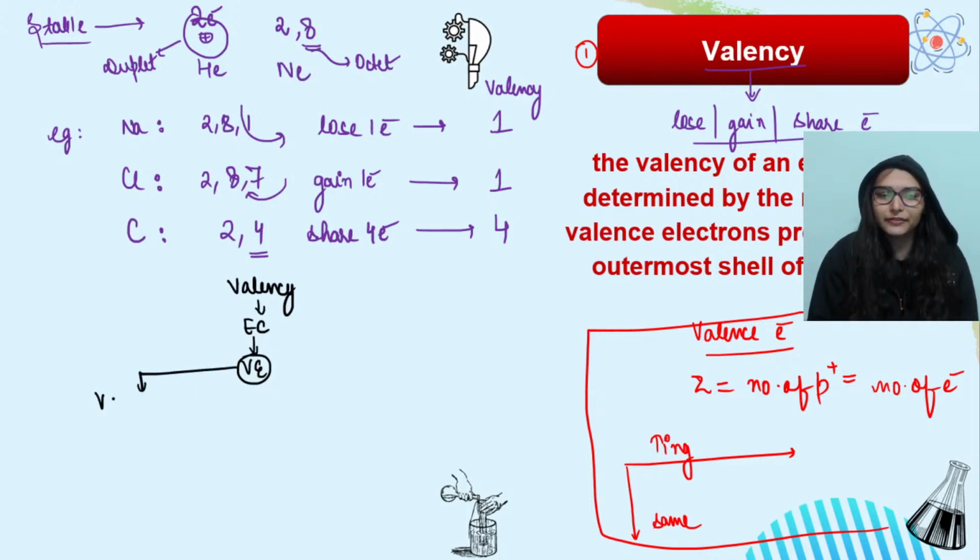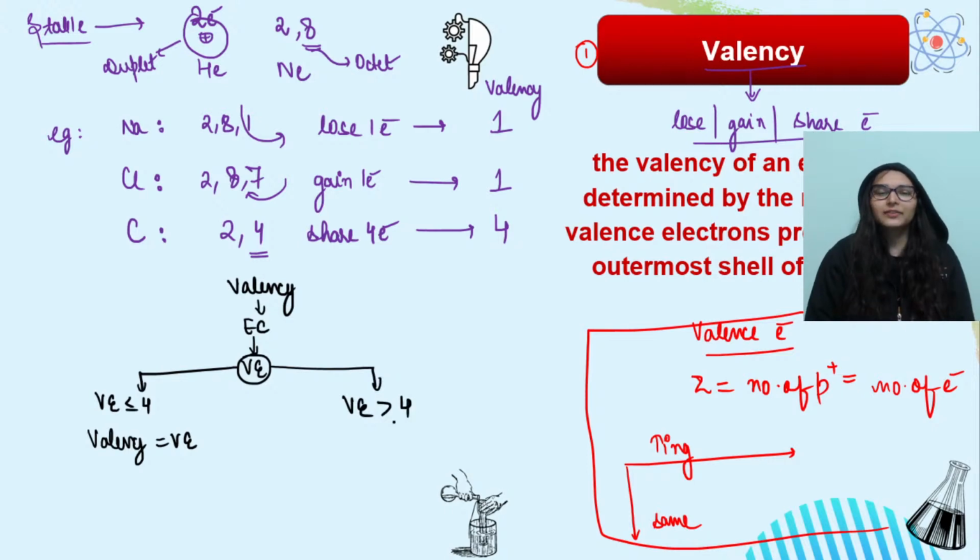Now the next thing, if valence electrons are less than or equal to 4, in that case valency will be equal to valence electrons. And if you see that the valence electrons are more than 4, then valency in that case would be equal to 8 minus valence electrons.